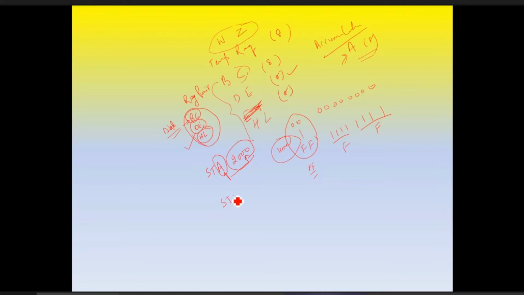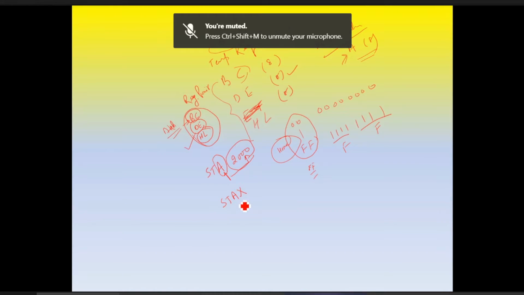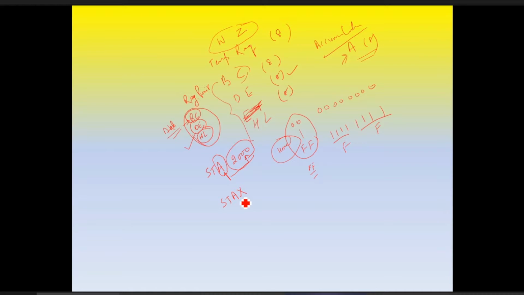If I write STAX, it means jahan bhi in any instructions if you find X, that is used for the 16-bit operation. Okay, in the instruction set of 8085, if you are finding X, it means that is used for 16-bit operation.